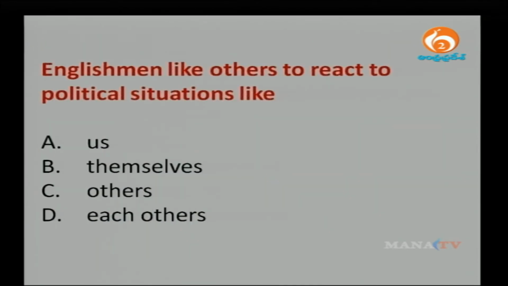Englishmen, like others, do react to political situations like us, themselves, others, or each other. Englishmen means people in England. And the correct answer is themselves. They behave like themselves. They have a particular point of view.